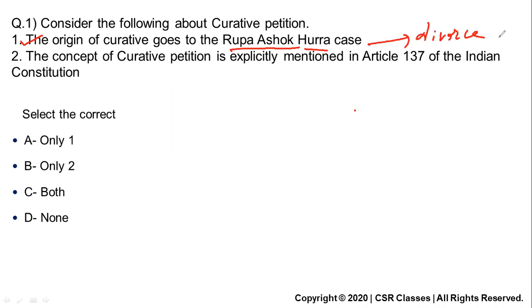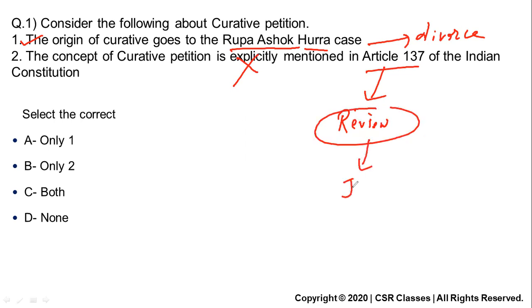So it means it is not mentioned. From statement one, you can clearly identify that statement two is not correct, because it came from a case. It was not explicitly mentioned in Article 137. Article 137 is review. The Supreme Court can review its own order. So basically it is review petition.